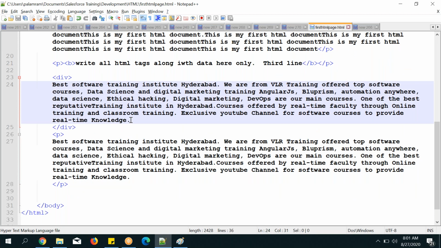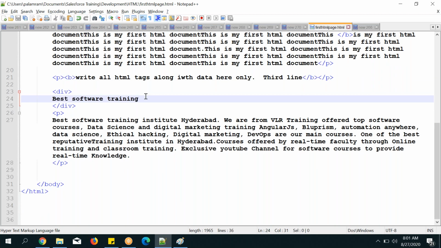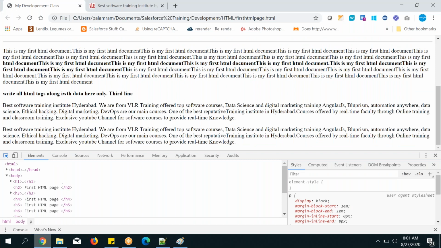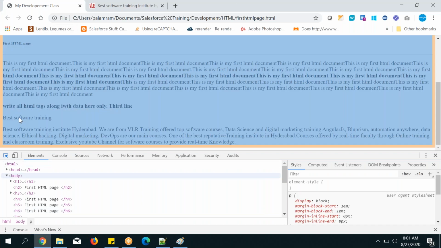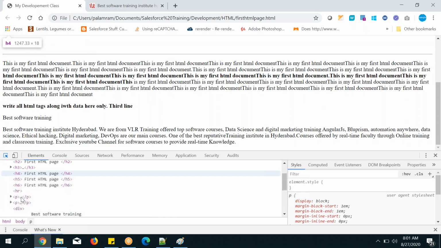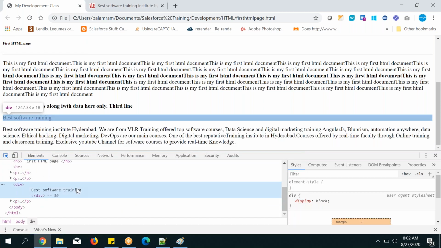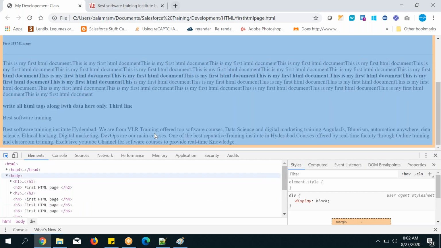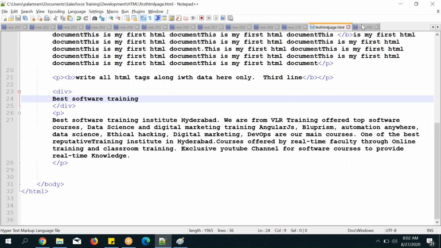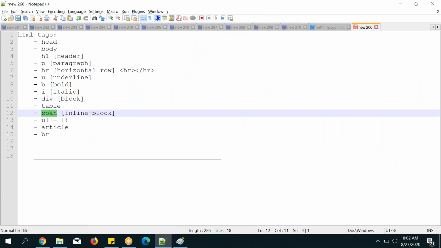Some people have confusion, so let me check like that. You can see here, just refresh it. Keep my div tag highlighted. This is the div tag, right? Just keep the div tag and see the highlighted best software training, and div tag occupied space from left to right. Even though only a little bit of text is there, the space occupied by div tag is full. Left to right, but top and bottom it won't occupy. That is called div.